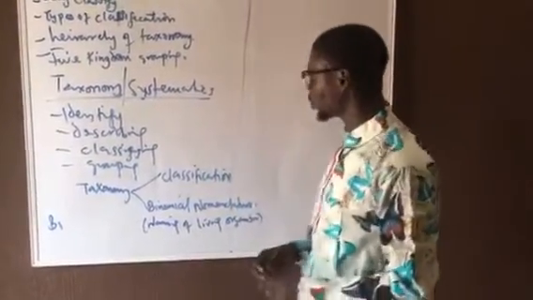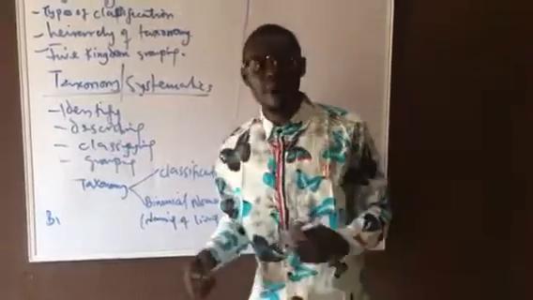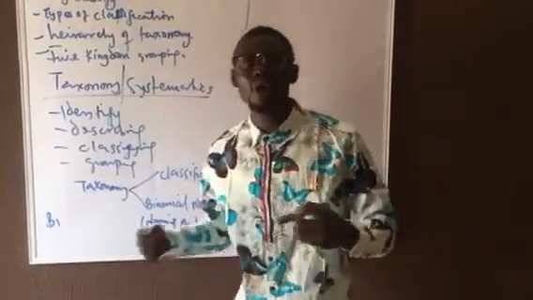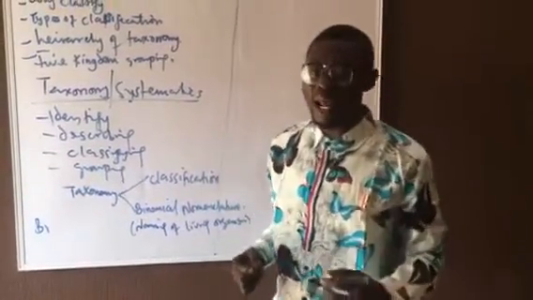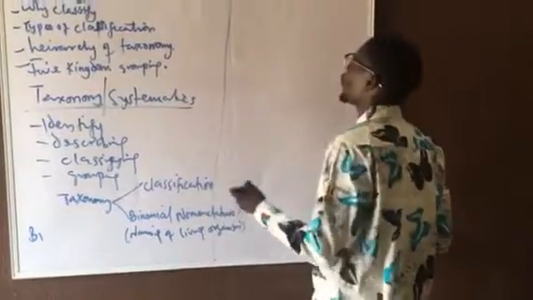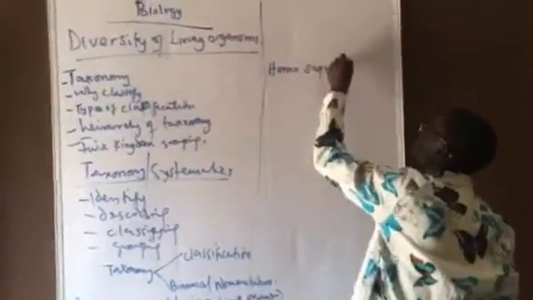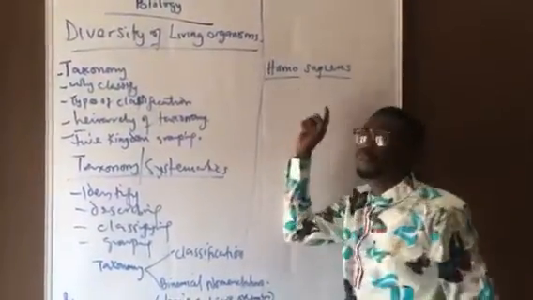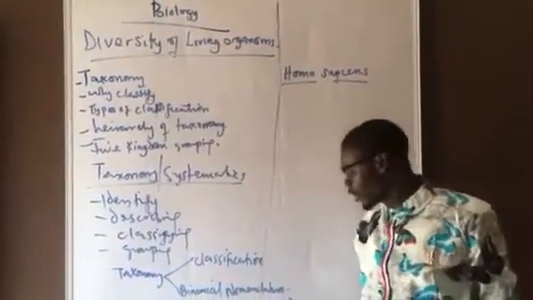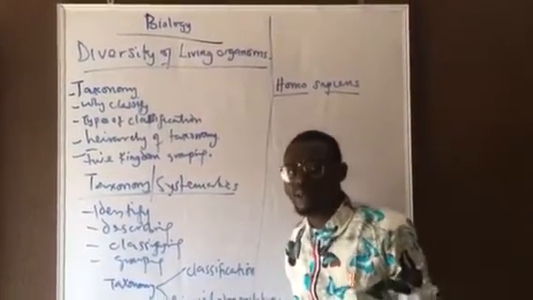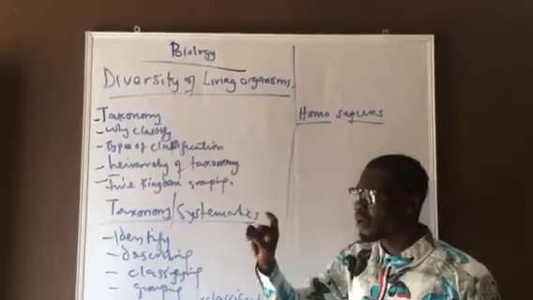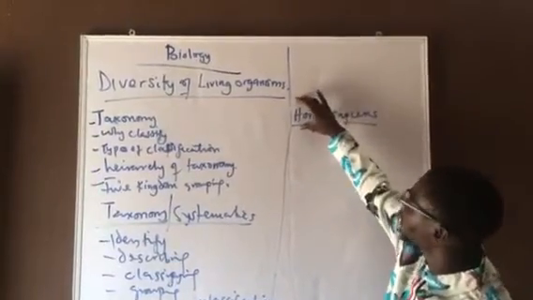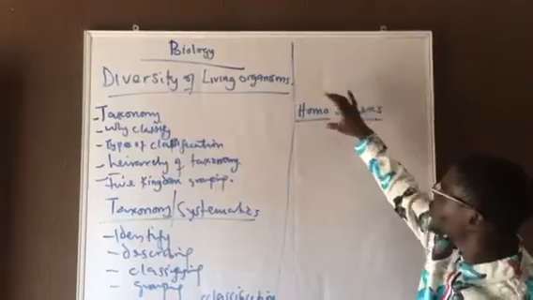The rules of binomial nomenclature, which refers to the biological name or the botanical name: number one, these names must be underlined separately when written. For example, human being, Homo sapiens. This name, the biological name of living organisms, is what we call the binomial nomenclature, the system of assigning names. We are aware that this name consists of the generic name as well as the specific name. So this name must be underlined separately.